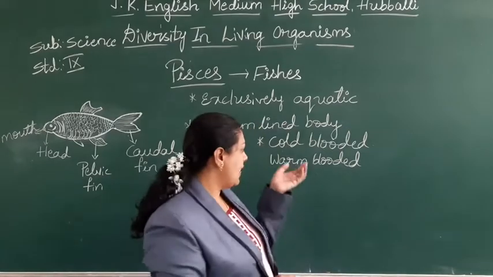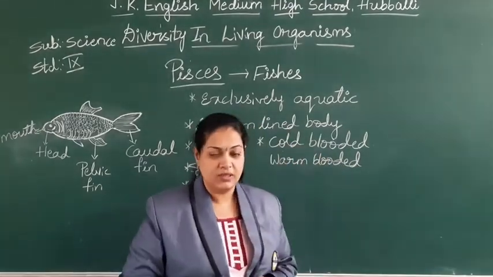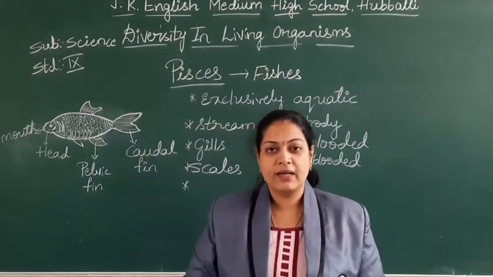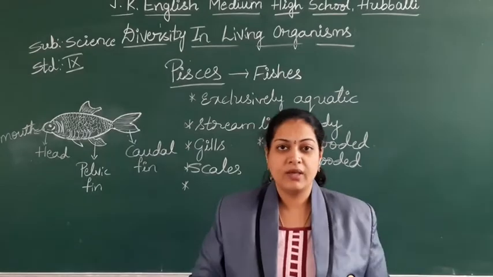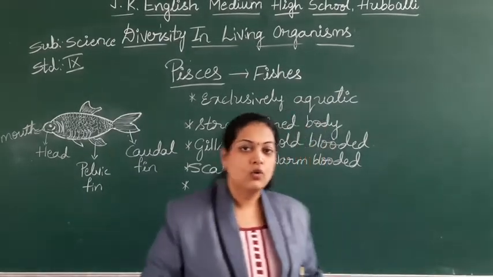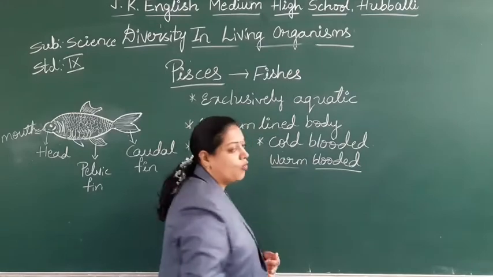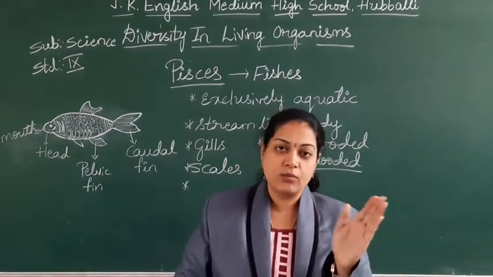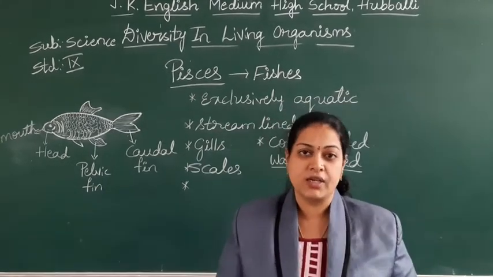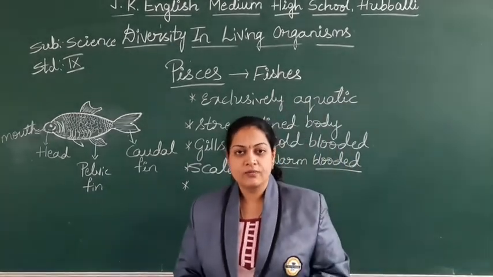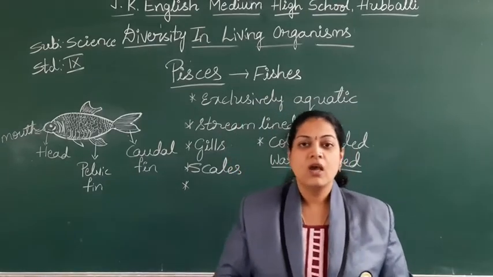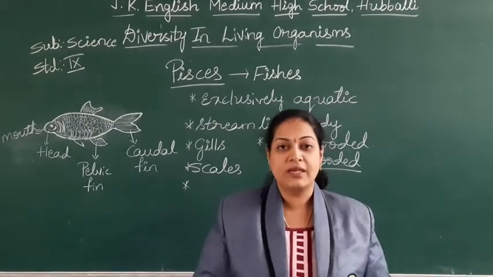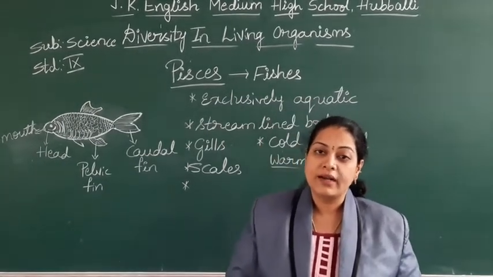So they are considered cold-blooded animals. Can we change our body temperature like that? Can we make it cool in summer? No. So we come under warm-blooded. Warm-blooded means organisms which cannot change their body temperature according to the climatic changes. Cold-blooded means organisms which can change their body temperature according to the climatic changes.